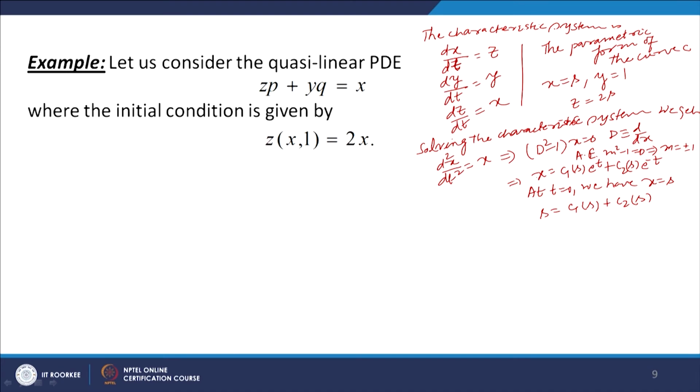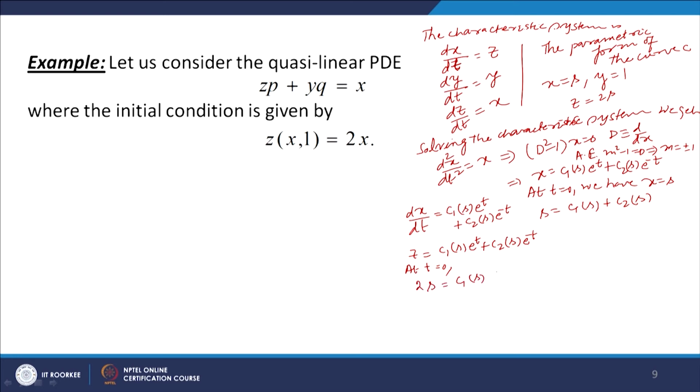So, we use the condition that dx by dt is equal to z, and dx by dt here is C1(s) e to the power t plus C2(s) e to the power minus t. Put t equal to 0, at t equal to 0, z is equal to 2s. So, 2s is equal to C1(s).